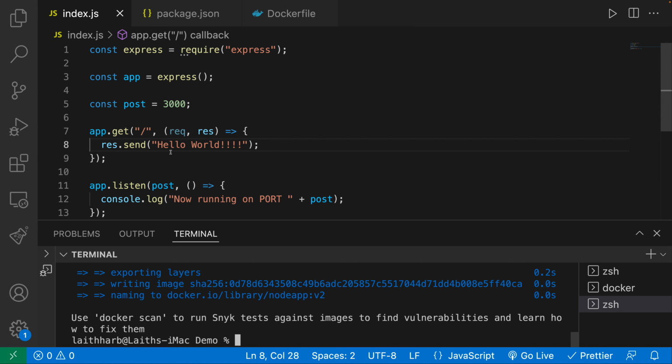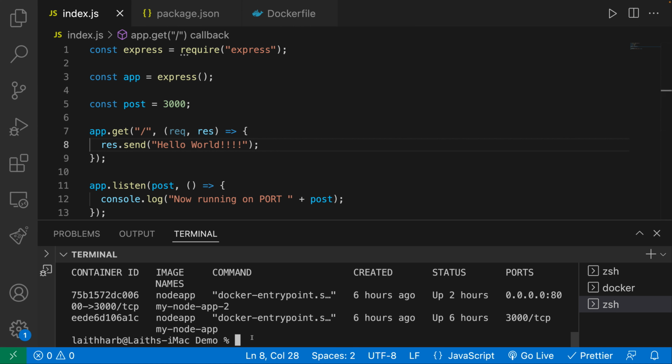So now what I want to do is, if I do docker ps, you can see I am still running this over here. So I actually want to just shut them down and remove them and just restart from scratch. In order to remove it, you have to first stop the container from running. So to do that, we're going to say docker, and then over here we're going to say stop. Now you have two options here. You can say stop or you can say kill.